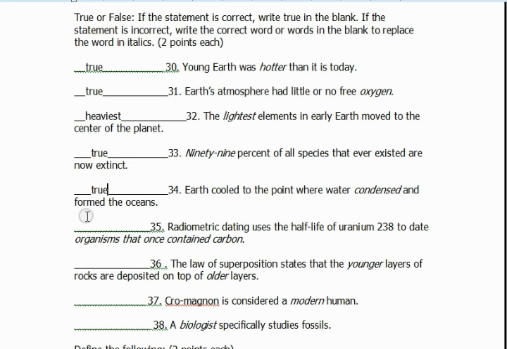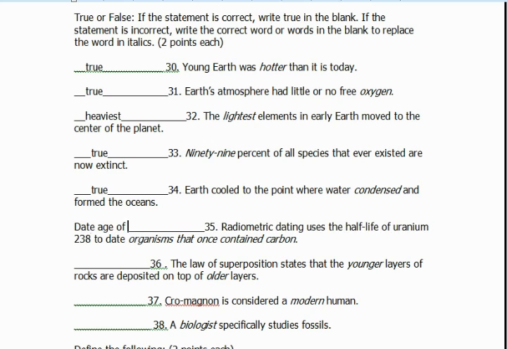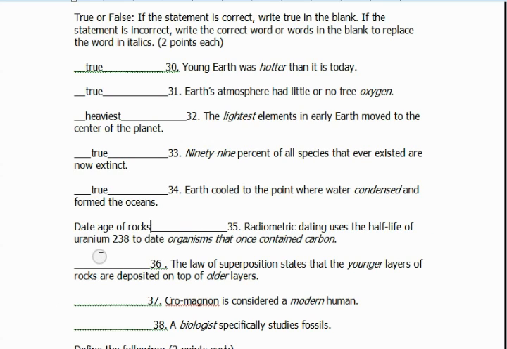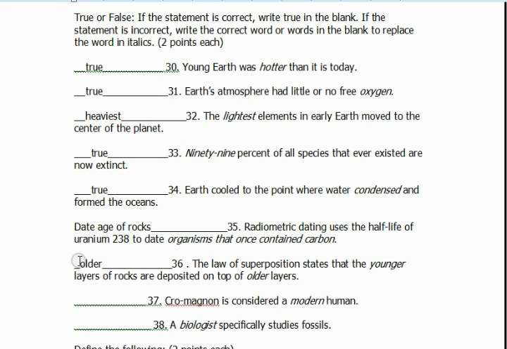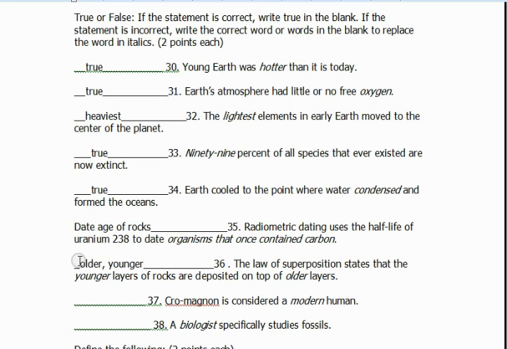Earth cooled to the point where water condensed and formed the oceans. True. Radiometric dating uses the half-life of uranium-238 to date organisms that once contained carbon. That is false. Uranium-238 is used to date rocks. The law of superposition states that the younger layers of rocks are deposited on top of the older layers. That's false. Older is deposited on top of younger.